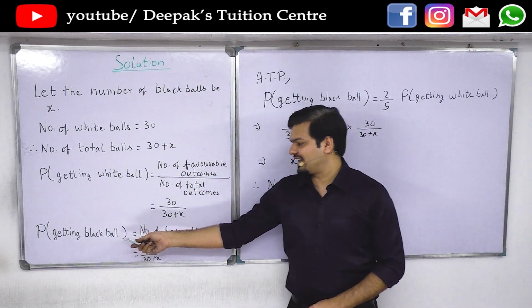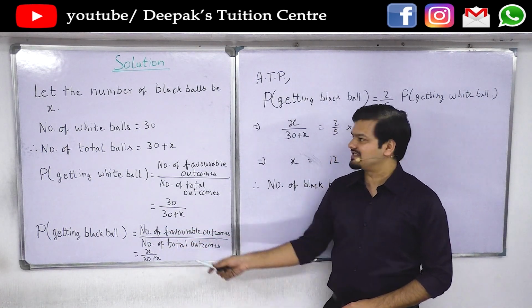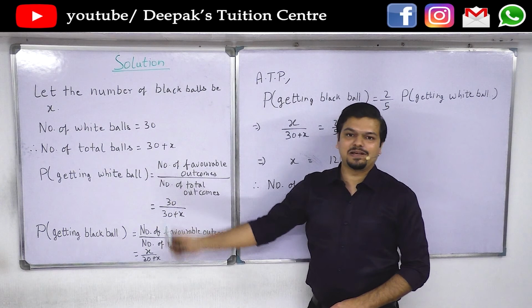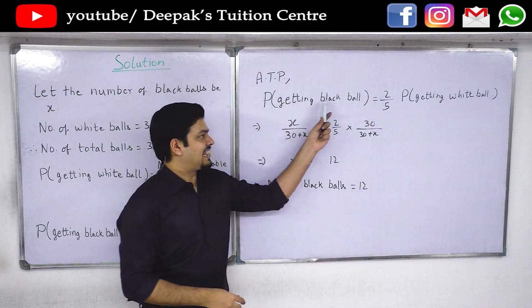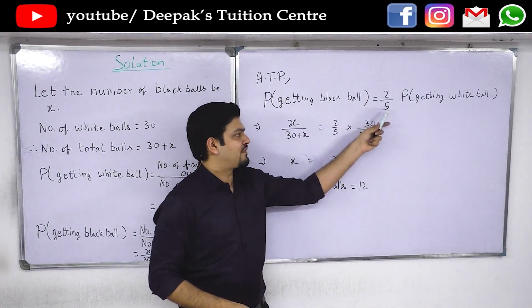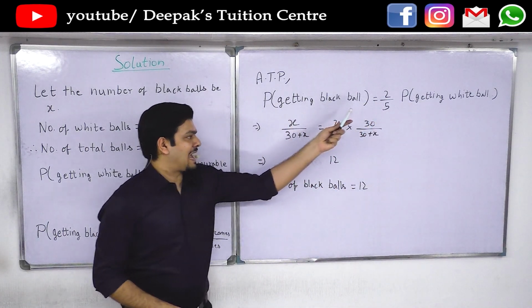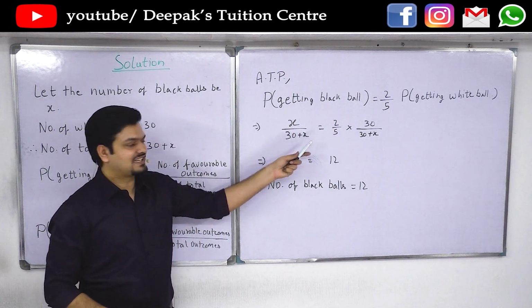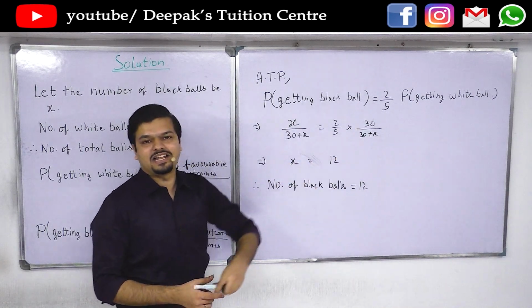And probability of getting a black ball is number of favorable outcomes by number of total outcomes, that is x by 30 plus x. Now according to the problem, the probability of getting black ball is equals to 2 by 5 into probability of getting a white ball. Probability of getting a black ball is x by 30 plus x. And probability of getting a white ball is 30 by 30 plus x.